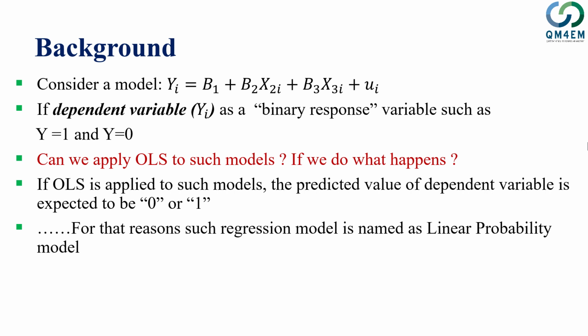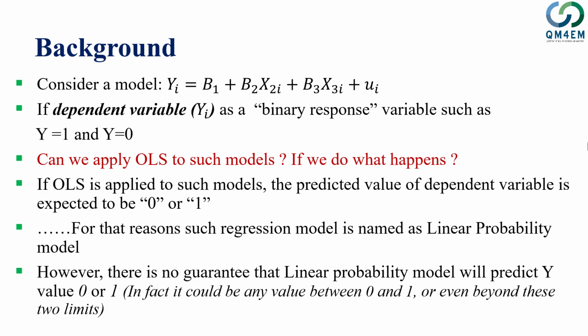You are predicting the probability of the dependent variable, because the dependent variable is 0 and 1, and the probability will lie somewhere between that. So we call such a model a linear probability model. That was our expectation, that the predicted value of the dependent variable from this OLS estimation will be between 0 and 1. In practice, there is no guarantee that the linear probability model will predict the Y value within this range.